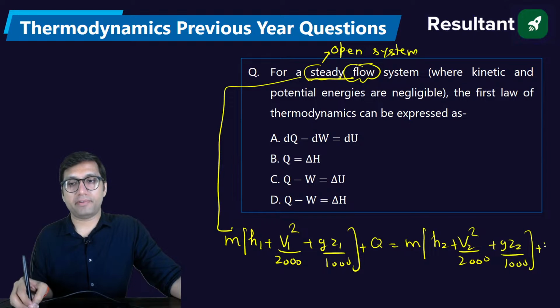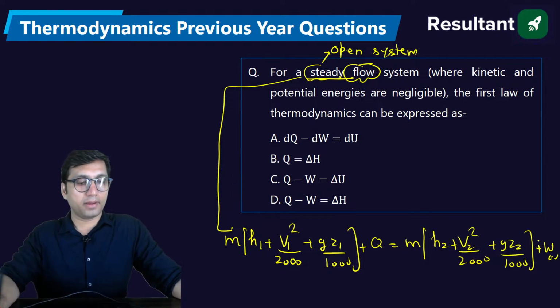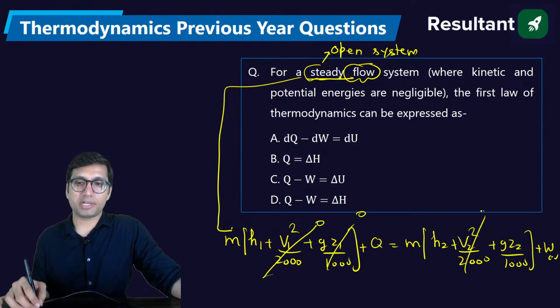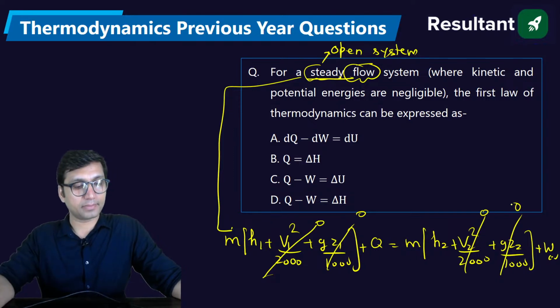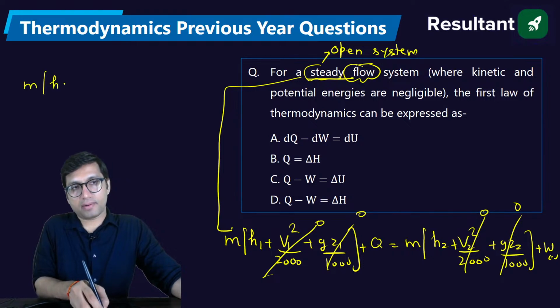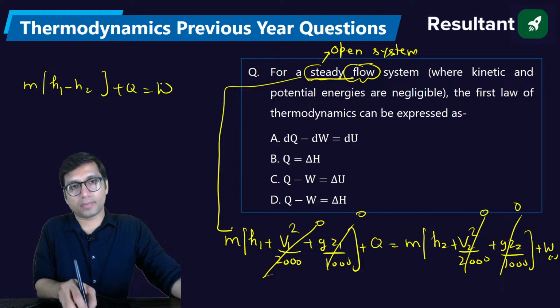Tell me everyone, what was said in this question? Neglecting the kinetic and potential energy. Just neglect them. What will you get from here? You will get m(h1 minus h2) plus q is equal to work.